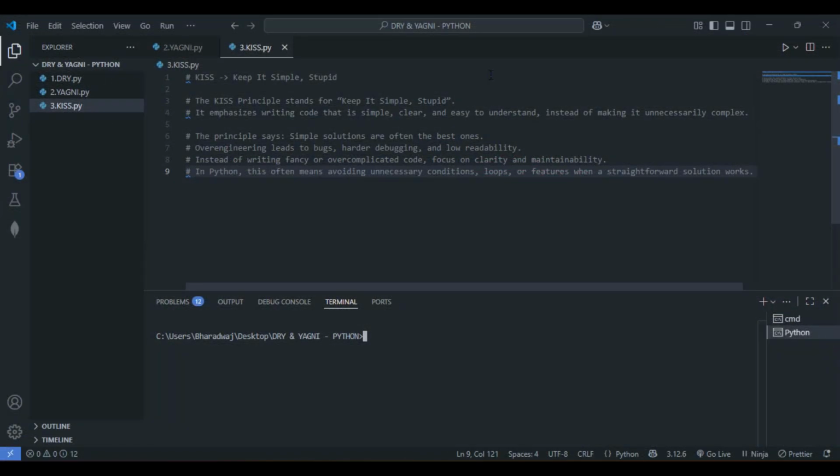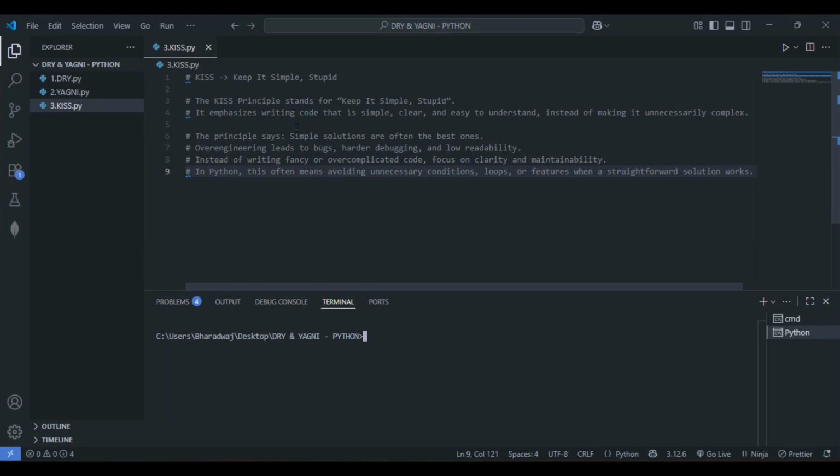Hi everyone. Previously we had discussed the YAGNI principle, right? So today we'll be discussing the KISS principle. Yesterday I said we'd be starting with the SOLID principles, but I'll just finish off this one, KISS. It's one of the simple and important principles as well. Let's finish this one, then move on with the SOLID principles.